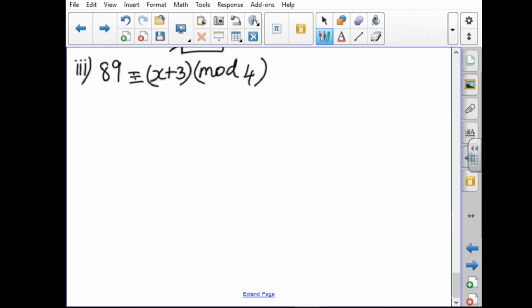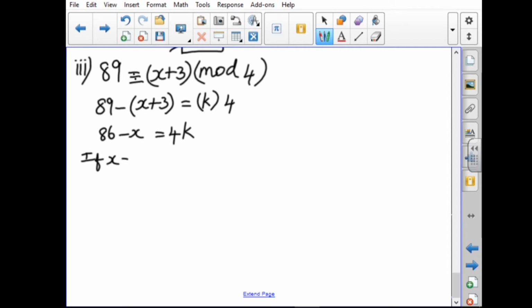So by definition, 89 minus x plus 3 is equal to an integer multiple. I take the integer multiple as k into 4. That is 86 minus x equal to 4k. I want to find only the value for x. So suppose I put x equal to 1. Then 86 minus 1 is 85. It is not a multiple of 4.